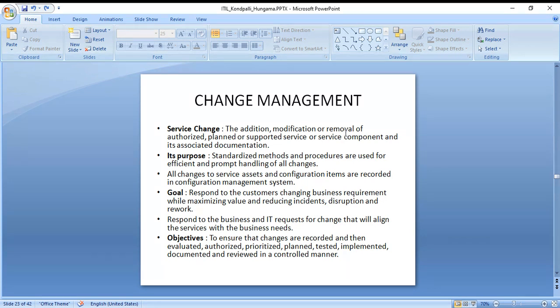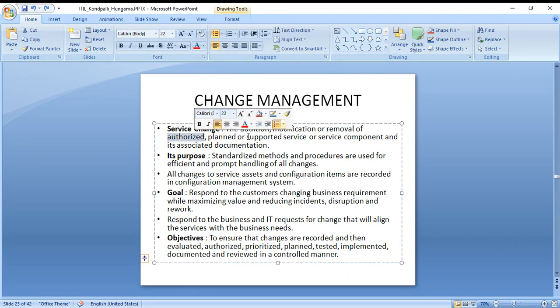The addition, modification, or removal of an authorized, planned, or supported service or service component and its associated documentation. To give another example, you have a laptop. In that, one of your drivers isn't working. So you found out that the driver has a problem, and you remove that driver and install a new one. That comes under change. So even in servers, if you have routers or switches not working, you change them.